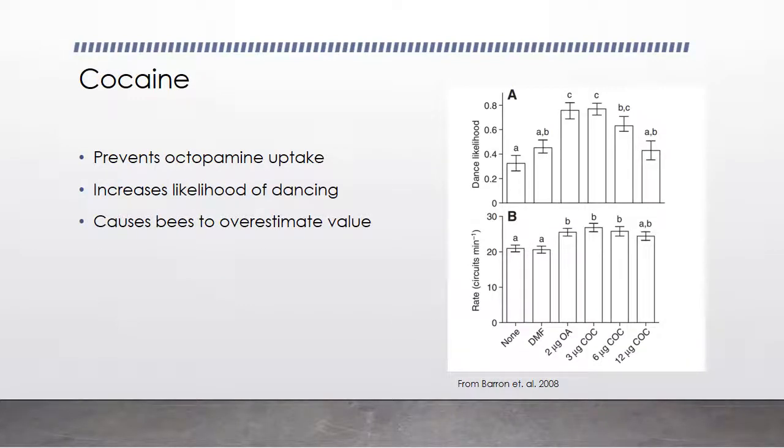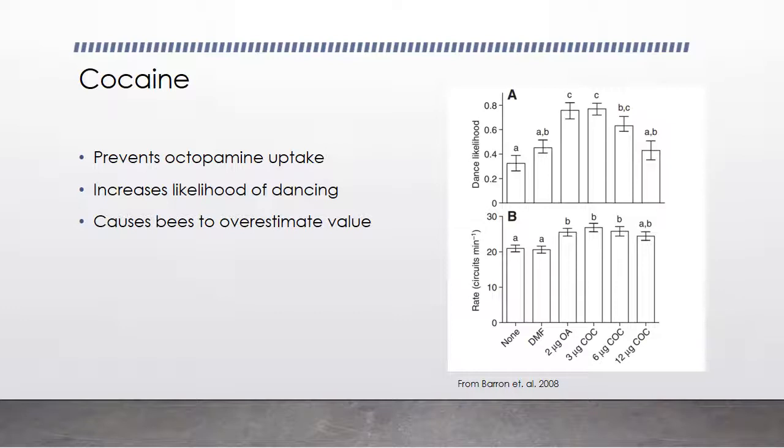When cocaine is present in honeybees, it works by preventing octopamine uptake, and uptake means the removal of a neurotransmitter from the brain. So a decrease in uptake means there's increased presence of that neurotransmitter, in this case, octopamine. Just like with the increase in octopamine we looked at before, bees that have been treated with cocaine have an increased likelihood of dancing and more vigor in their dance. As we talked about before, this means they are overestimating the value of the resources that they are reporting.